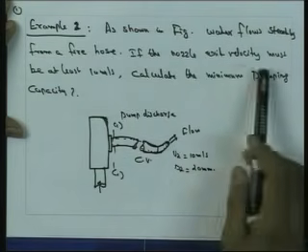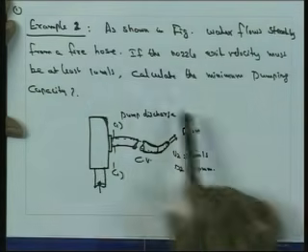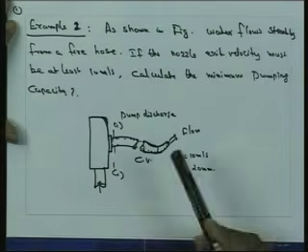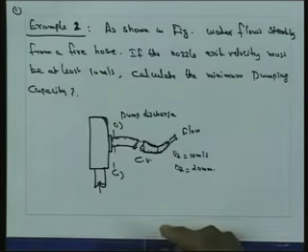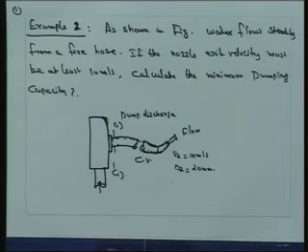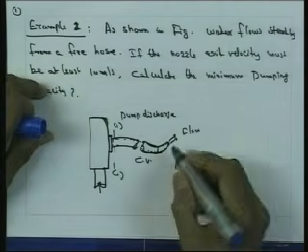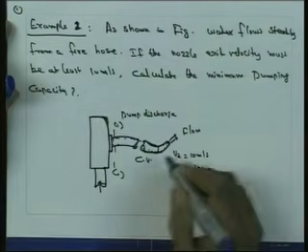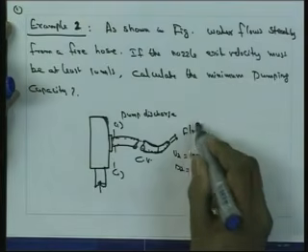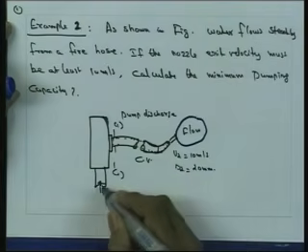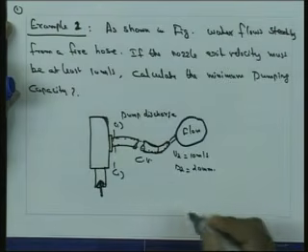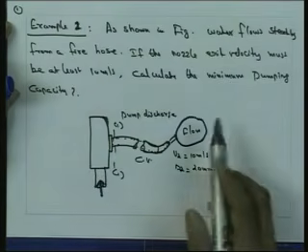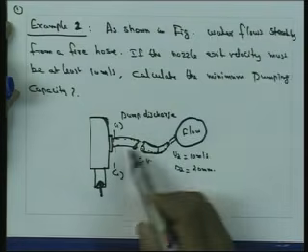The nozzle exit velocity must be at least 10 meter per second. So here the exit velocity is 10 meter per second. We want to determine the minimum pumping capacity for this simple system, and here this is the direction of the flow.